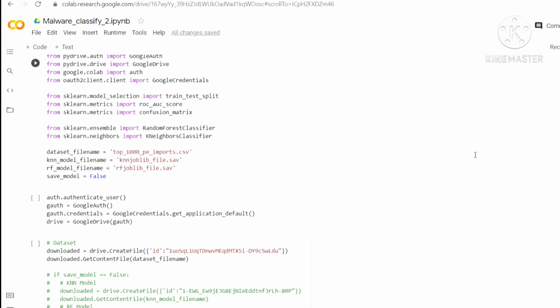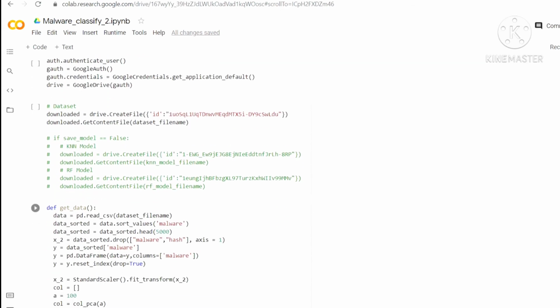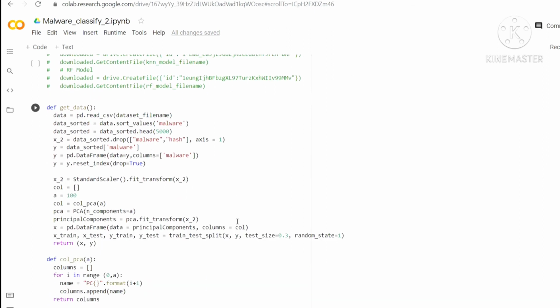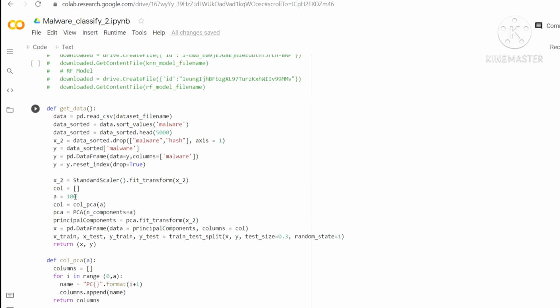Firstly, our original data set looks something like this, where we have 1000 columns, each representing a function call for a given sample. We have applied principal component analysis and reduced the 1000 features to 100 features in order for us to easily make changes to these features and create adversarial examples.